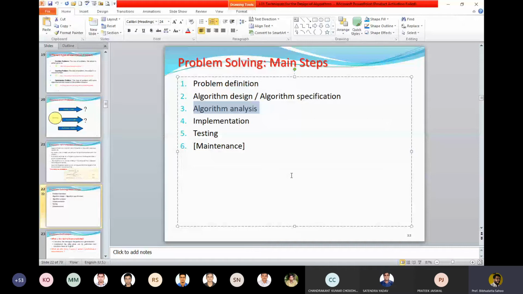How am I going to do that? I have to know a little bit of mathematics. I have to write down the recurrence relation for the quicksort. I hope some of you have come across the recurrence relation of the quicksort, how a recurrence relation is solved, and what the different methods are to solve a recurrence relation. Once I write down the recurrence relation for the quicksort, then I can solve it to find out the best case, worst case, and the average case time complexity for the quicksort.